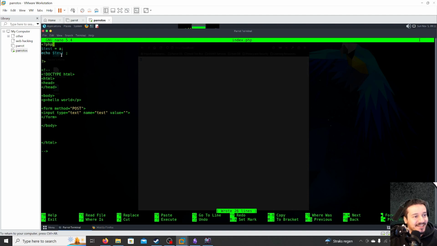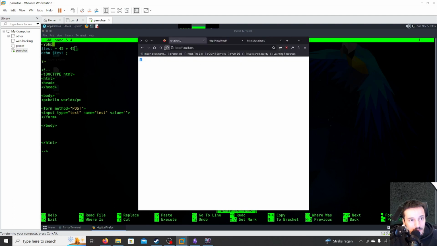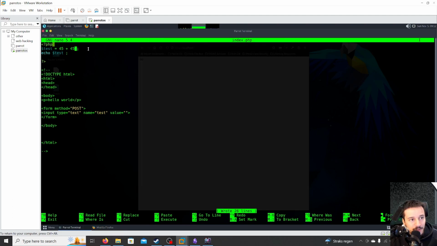In PHP it automatically detects that this is not a number but a string. But usually in some programming languages you have to use quotation marks to represent a string, or else you will get an error. But PHP automatically detects if it's a string or a number. For example, if we do 45 and 45, it will give us the results for 45 and 45. But if we use quotation marks, it means it will be a string and not a number.